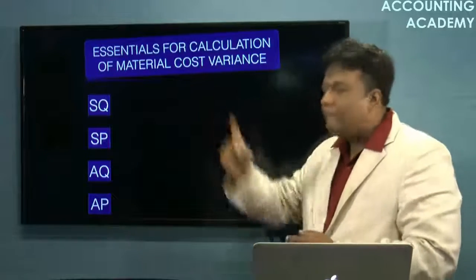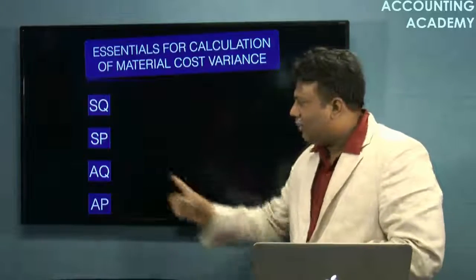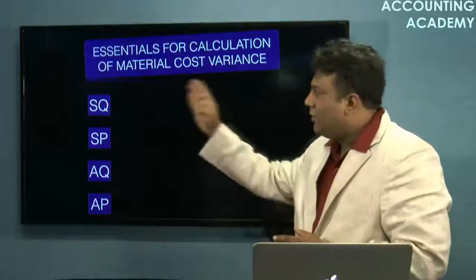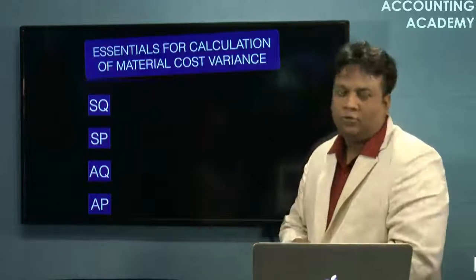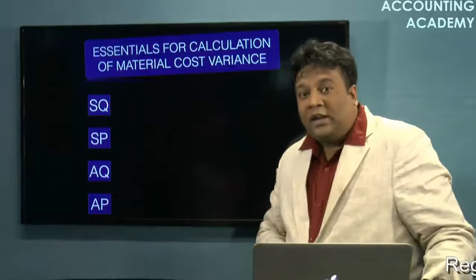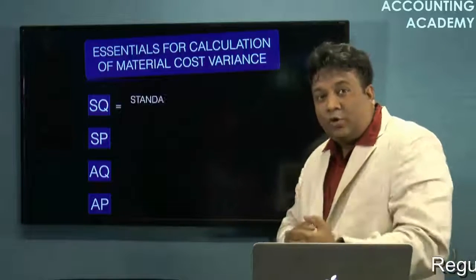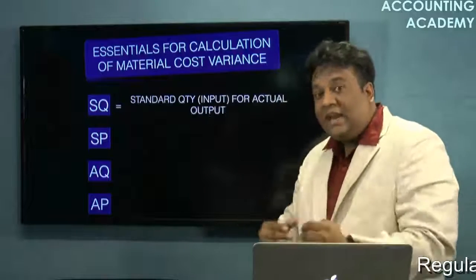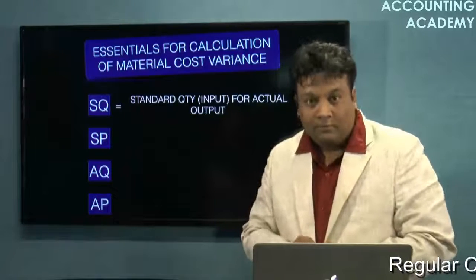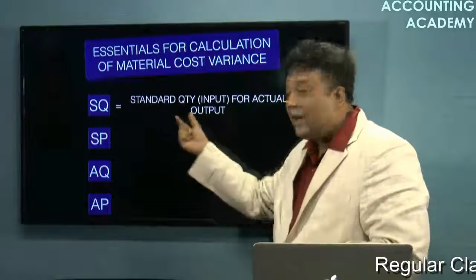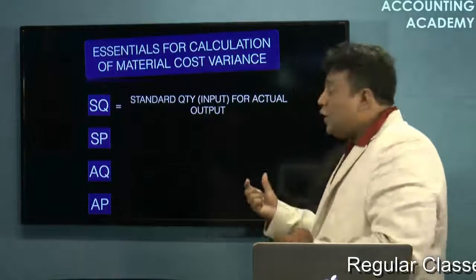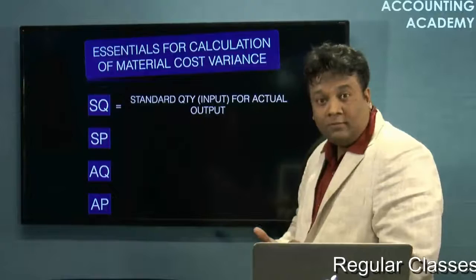This is the most important calculation. Other calculations are not a big deal. Standard quantity is the most important calculation. If you are able to calculate that, you are through with the question. What do you mean by standard quantity? Standard quantity means the standard input of the material needed to produce the actual output. It is the standard quantity of the input to produce my actual output.